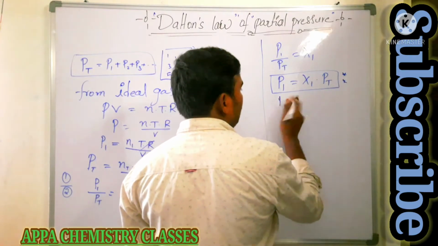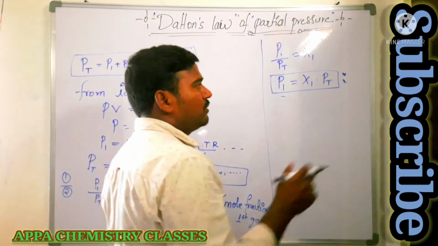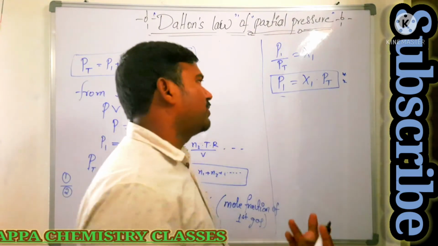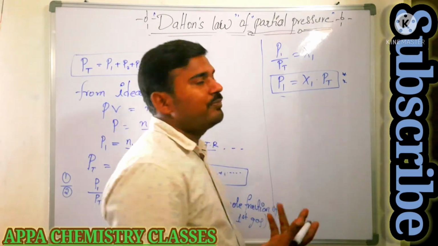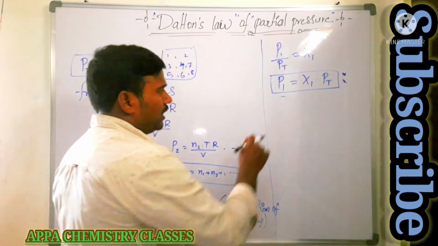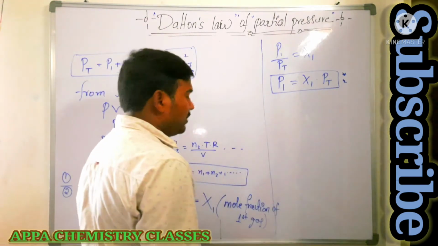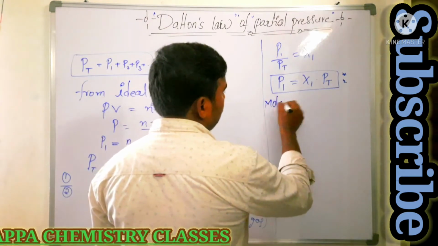So from that, you know that total pressure must be equal to the sum of the partial pressures. If you know the total pressure and mole fraction of a gas, then you can easily calculate the partial pressure of the individual gases, also for non-reacting gases. Now here we got a new term, that is mole fraction. What is meant by mole fraction?